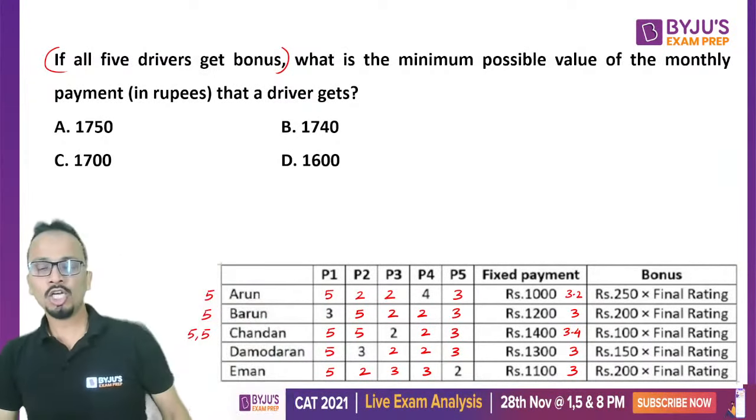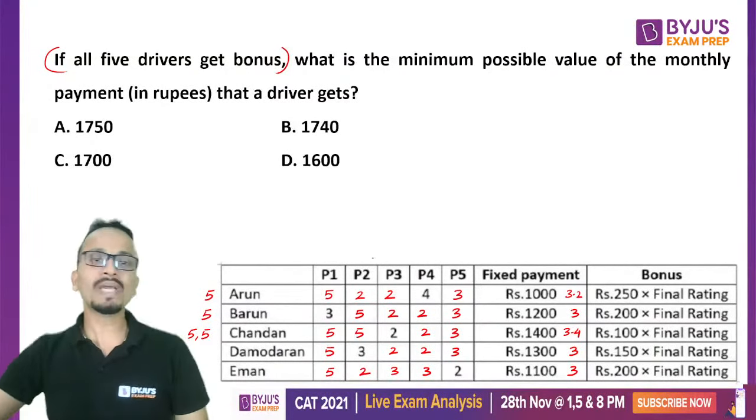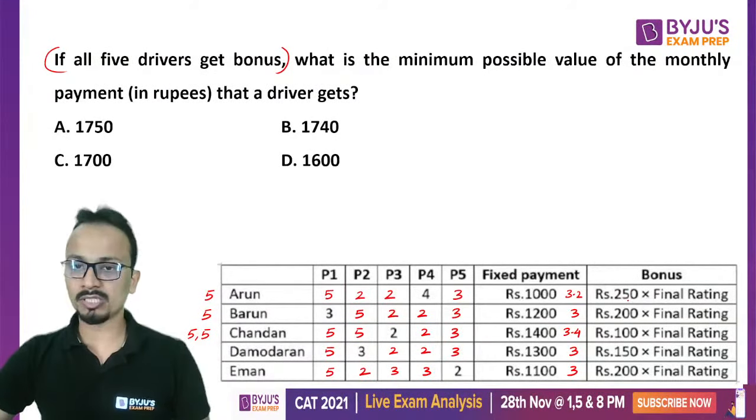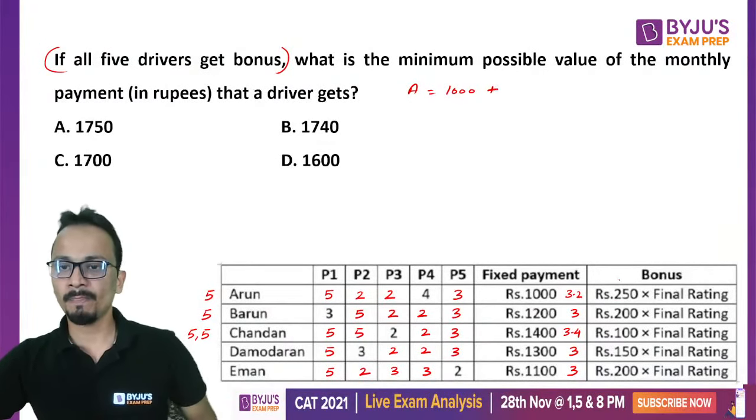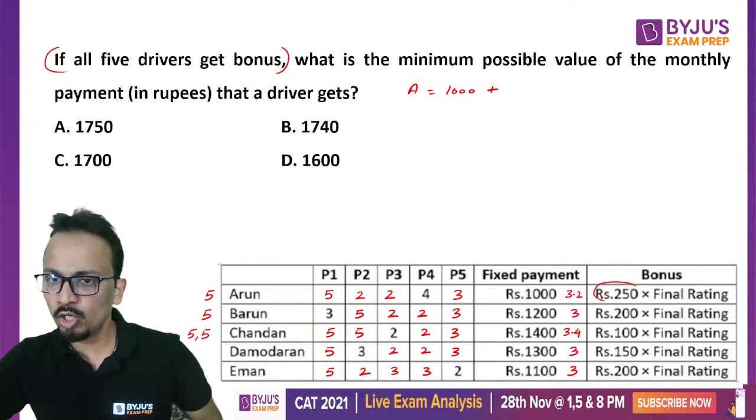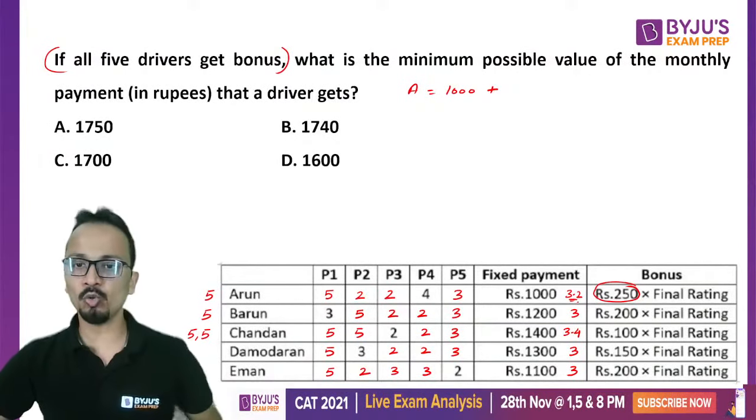All right, so I hope all of you are clear with this table. Now let us quickly calculate the bonus for all of them and then the final monthly payment. So for A, the monthly payment will be 1000 as the fixed payment, and then his bonus will be 250 rupees multiplied by 3.2. So 250 into 3.2, this is what we have to find out.